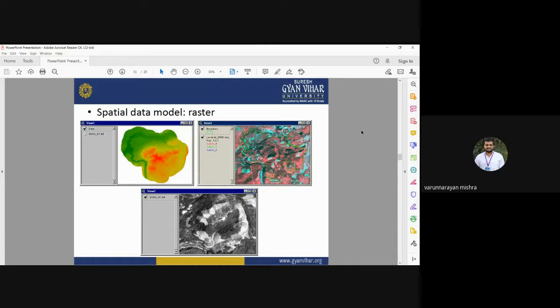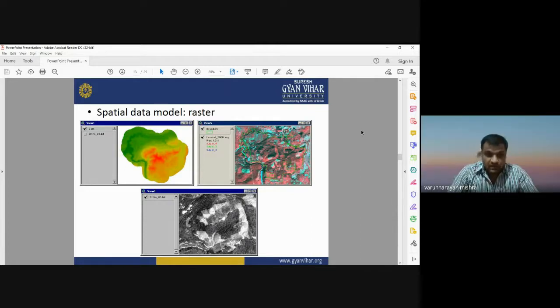Spatial data model. When we talk about spatial features, raster data sets, raster images, are also a kind of spatial data model. It means these data sets also have some reference system. When we are going to use raster images, some satellite images, they also have some reference system and coordinates.